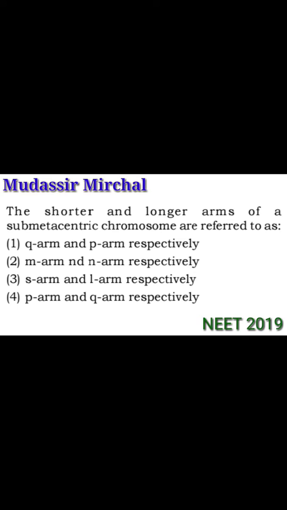The next question is, the shorter and longer arms of a submetacentric chromosome are referred to as Q and P arm, M and N arm, S and L arm, and P and Q arm. And P and Q arm is the right answer.